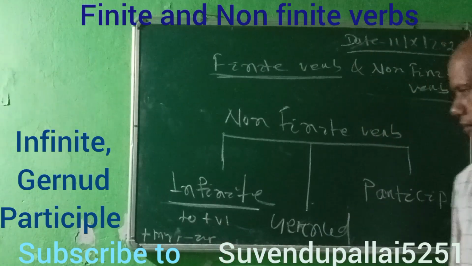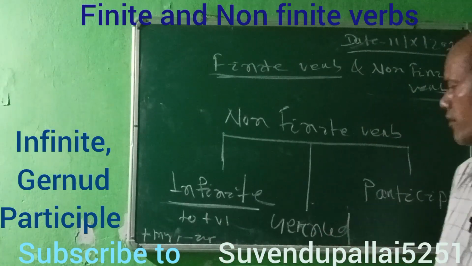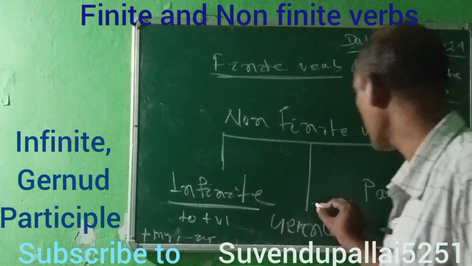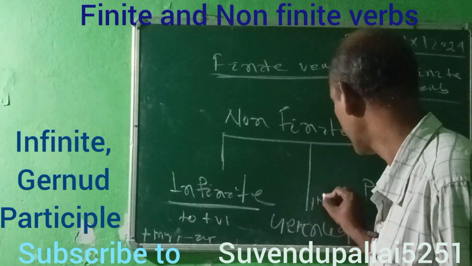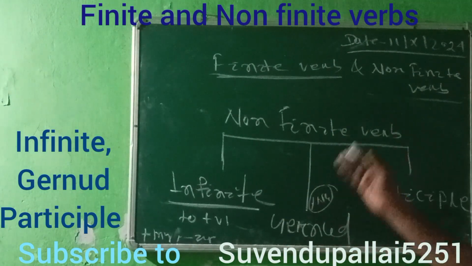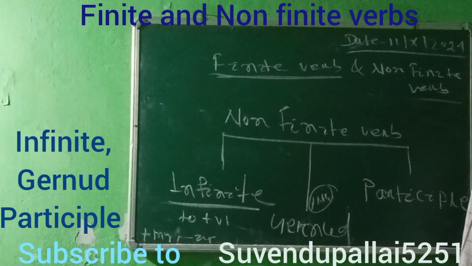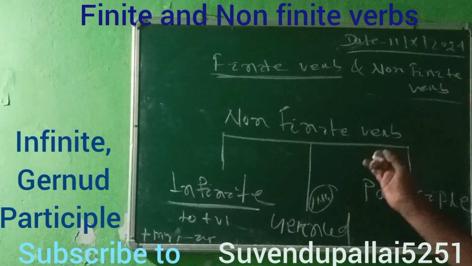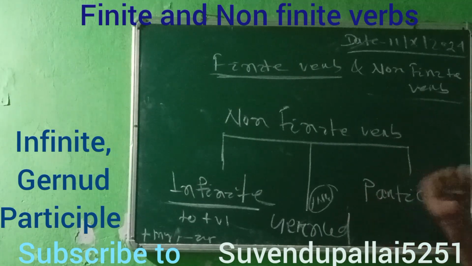Then gerunds are compulsorily using the ing. When you are using ing in a non-finite verb, that is called gerund.